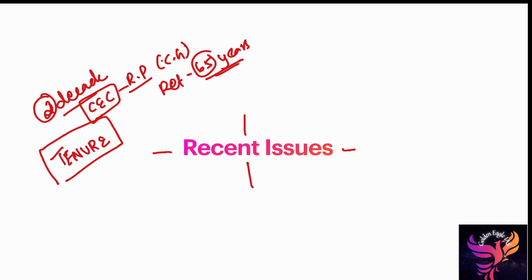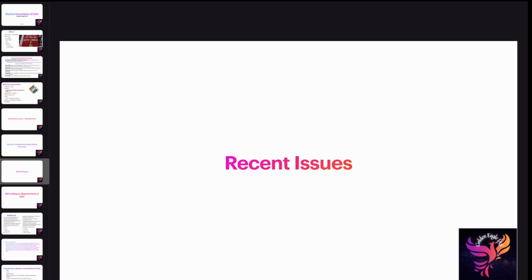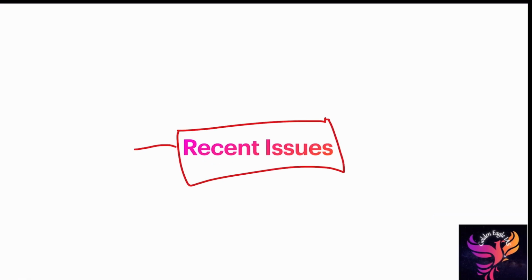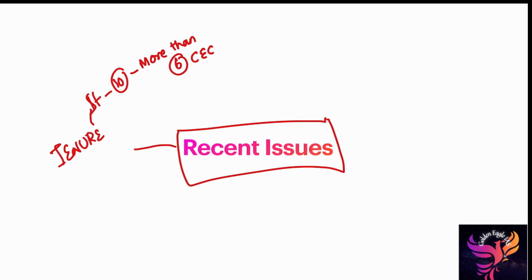Why is this a problem? Because this is a way of harming the independence of the Election Commission of India. If you take statistical data for the past 10 years, more than 6 Chief Election Commissioners were appointed by the Government of India. Also the recent problem, Arun Goyal.